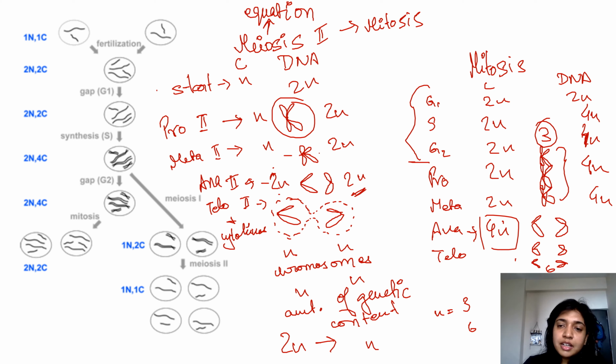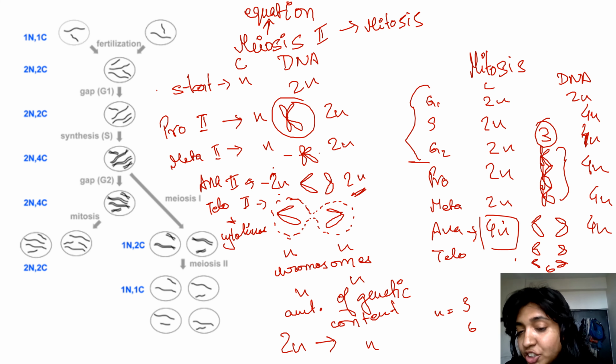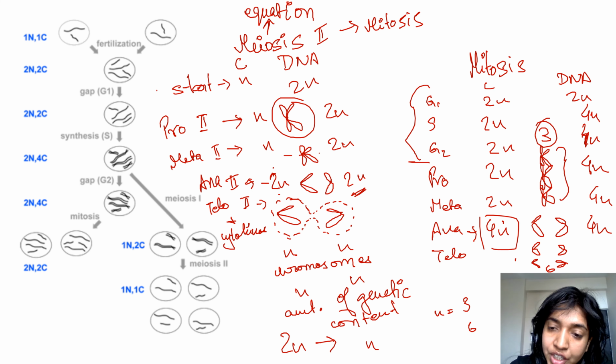However, the genetic content is still 4n because no replication has occurred. Genetic content will only change whenever there is replication, and replication only occurs at the S phase. So once 4n has formed in the S phase, in mitosis it will remain 4n till the end, after which, after cytokinesis, you will get 2n of DNA in each cell.